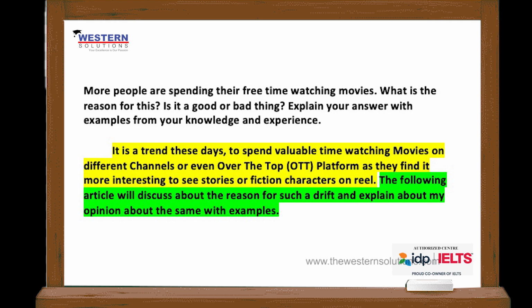Let's continue with the second paragraph, where I'm going to talk about the problem. Here I'll state the problem, explain the problem, say the result of the problem, then give an example. Watch it now. At the onset, lack of reading habits and easy availability of internet on the gadgets could be attributed as a reason. Again, the first sentence of this paragraph is done. Next one, detailing 52% of the population access internet 24/7 and find watching movies to be their best time killing activity, right? So this becomes your explanation.